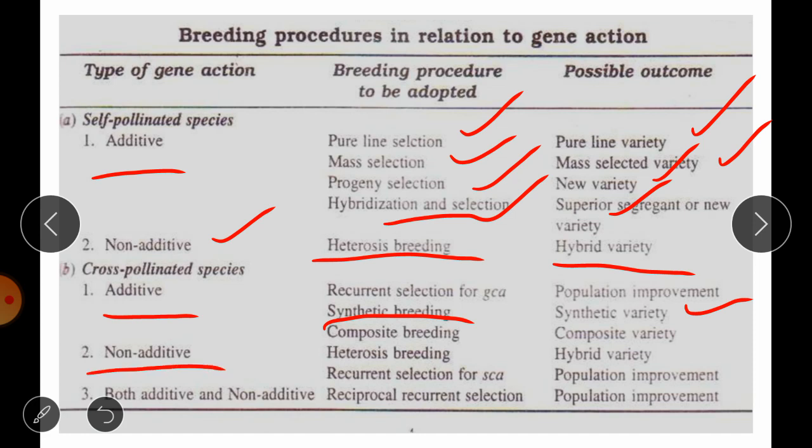If your population or crops show non-additive gene action, then we have to use heterosis breeding or recurrent selection for specific combining ability, which will result in the development of a hybrid variety or improvement of already existing varieties. If your population or crops show both types of gene action, additive as well as non-additive, then we have to go with reciprocal recurrent selection, which is also an approach of population improvement. So this is which breeding method we have to adopt as per the type of gene action.